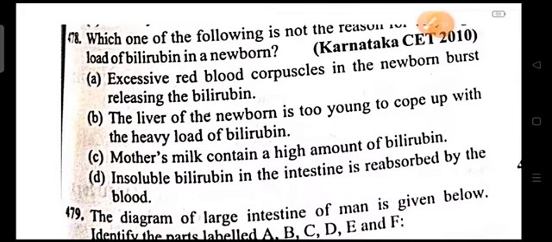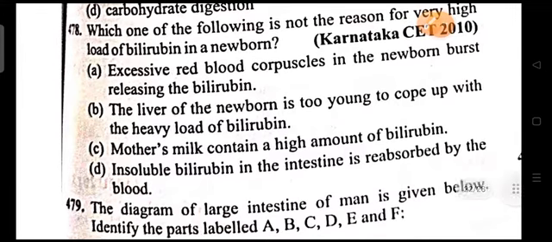Excessive red blood corpuscles in the newborn burst, releasing the bilirubin. The liver of the newborn is too young to cope with the heavy load of bilirubin. Mother milk contains a high amount of bilirubin. Insoluble bilirubin in the intestine is reabsorbed by the blood. Which one of the following is not the reason for the very high load of bilirubin in the newborn?